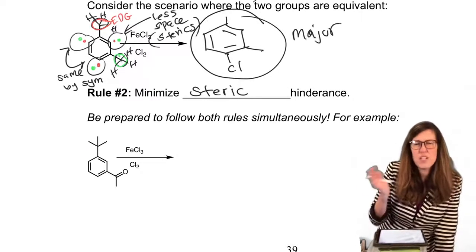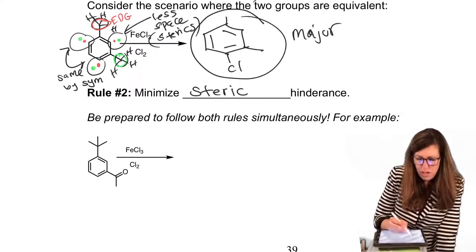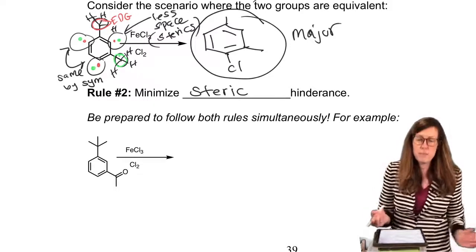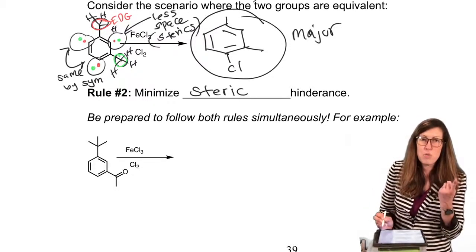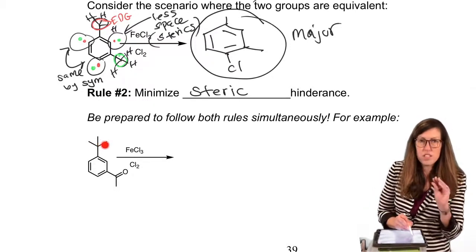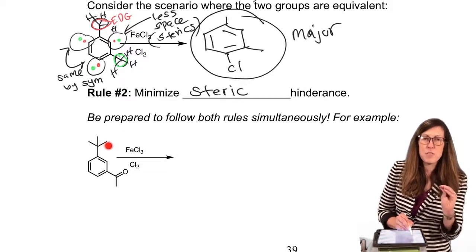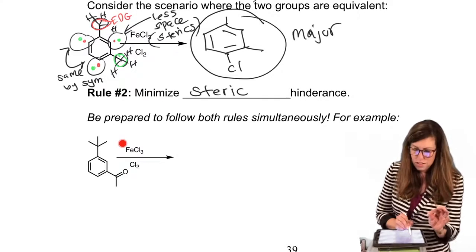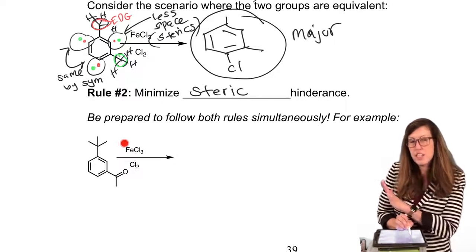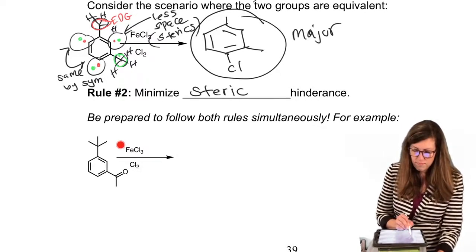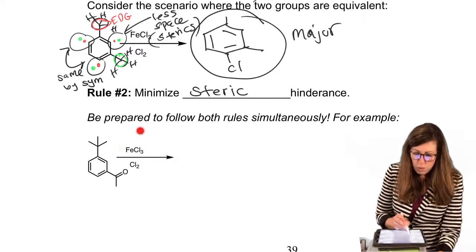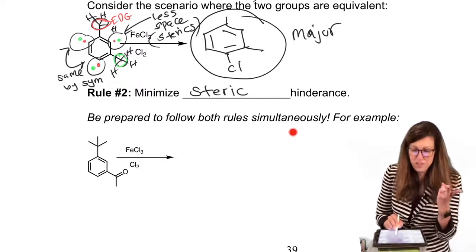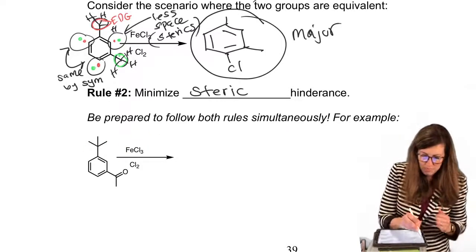Methyl's not huge enough that it would be impossible to get in there, but you can have more extreme examples. So if you see isopropyl or T-butyl, that's screaming sterics, and stay away from that spot no matter how favored it is electronically. So that's how you get to the extreme end of the steric spectrum. And you will often have to use both rules simultaneously, rule 1 and 2. So let's look at this example.